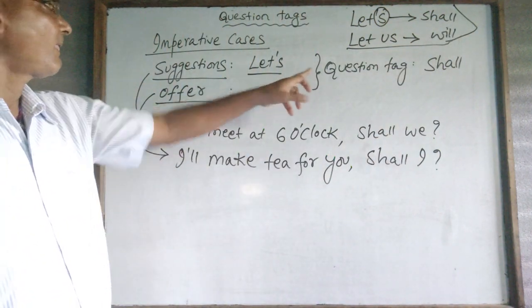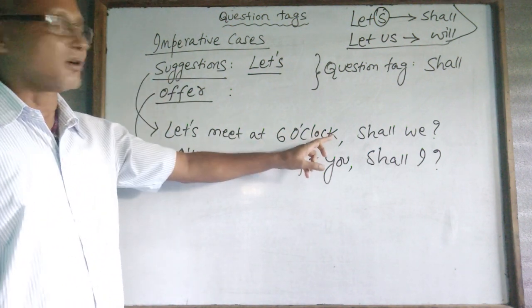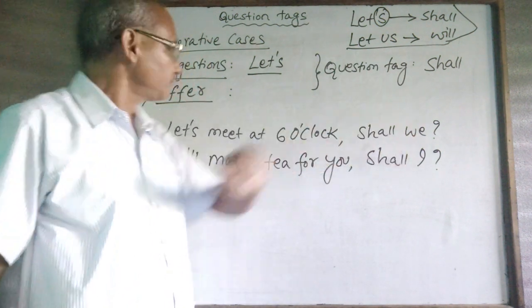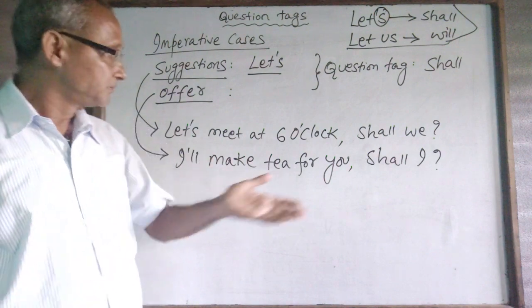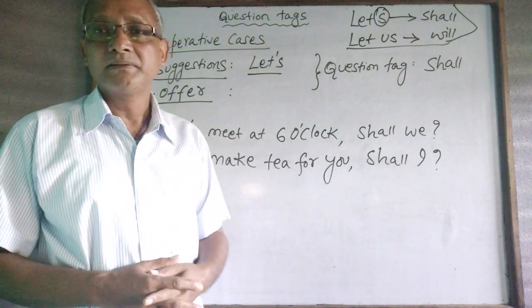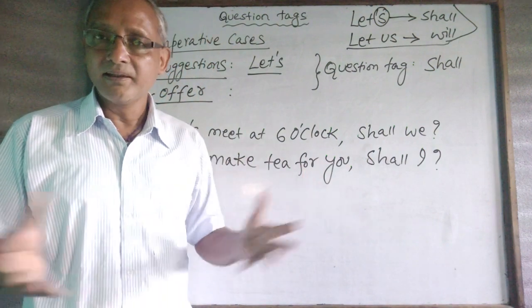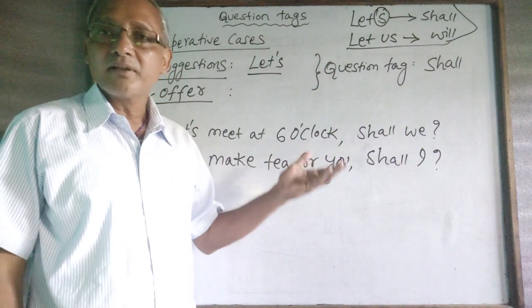So, suggestions. Let's meet at 6 o'clock, shall we? Offer: I will make tea for you, shall I? I'm offering, shall I? This is one tip. Let's go into another tip now.